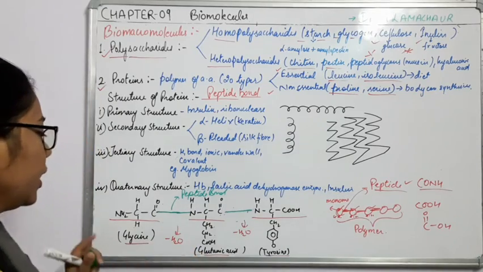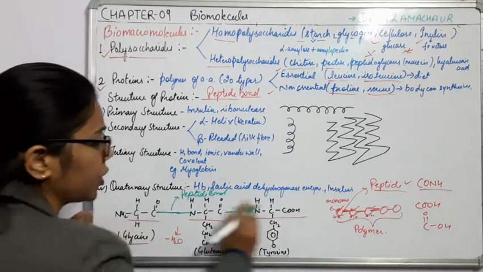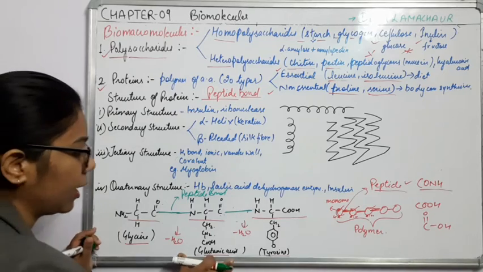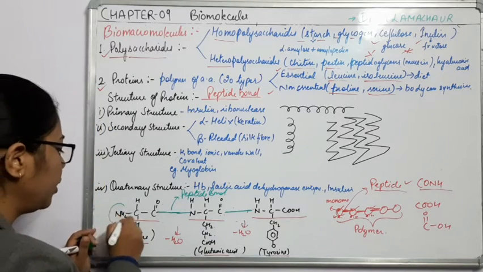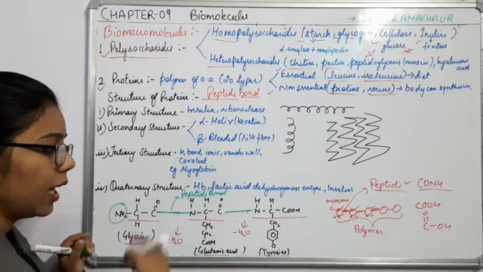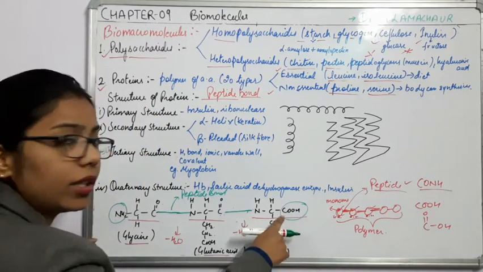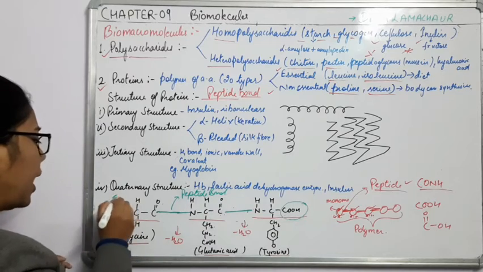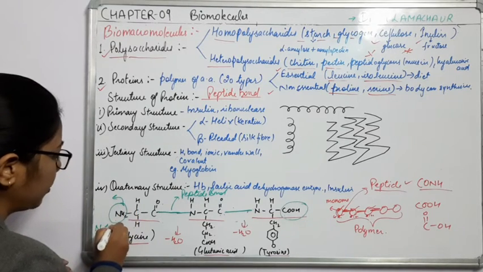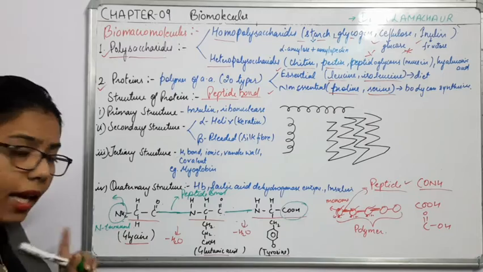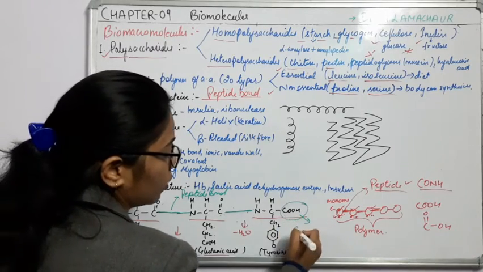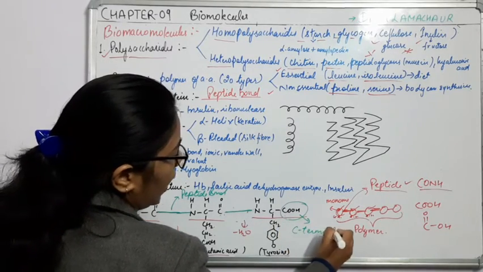One more important thing: if you look at this chain of protein which I have made here, at one end you can see N is present, and at the other end C is present. Okay, COOH, C is present. So this end is known as the N-terminal end, and this end is known as the C-terminal end.